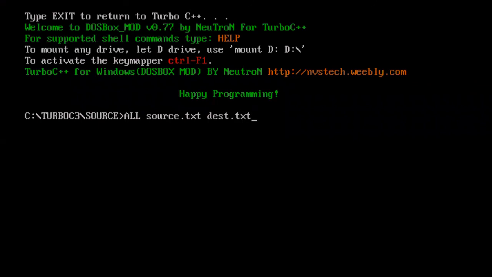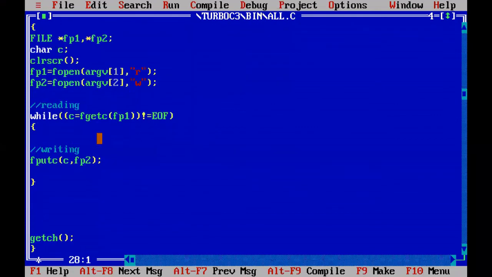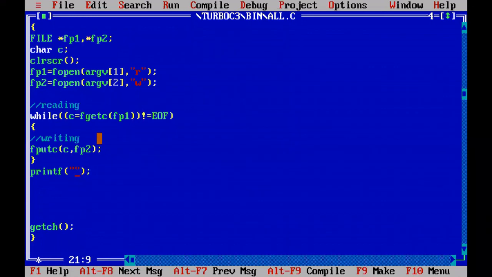Now you press enter, and you see it completed successfully. But we have written nothing to show. After completion of writing the characters from the first file to the second file, here I am writing a printf, with two new lines: File is copied successfully. So that we come to know whether the file is copied successfully or not.